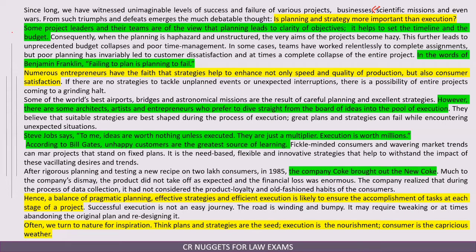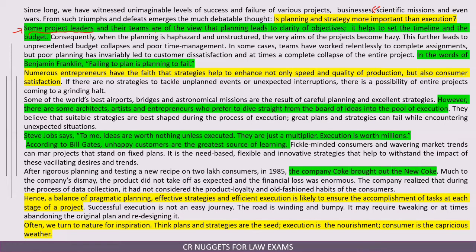So this is view number 1 of a few people. Some project leaders and their teams are of the view that planning leads to clarity of objective. It helps to set the timeline and budget. Now, here you also need to understand, once these words, some project leaders believe, are given, that clearly means this is not the author's own view. Maybe further down the passage, he will say that some project leaders believe that planning is not that important. That is what anticipation is.